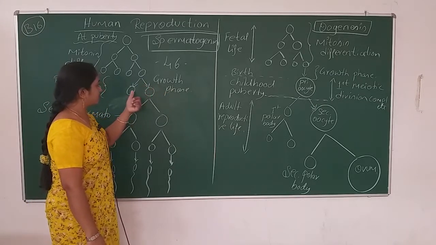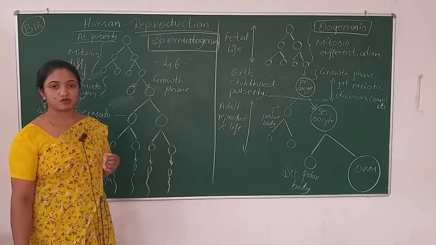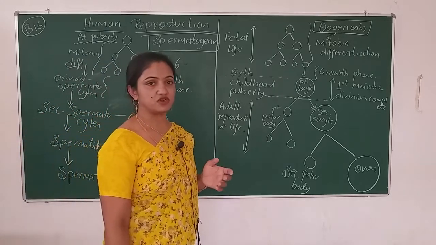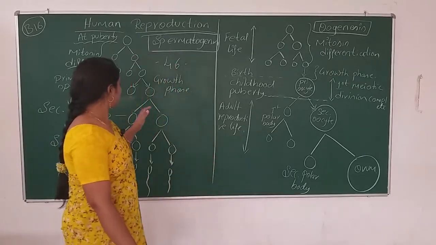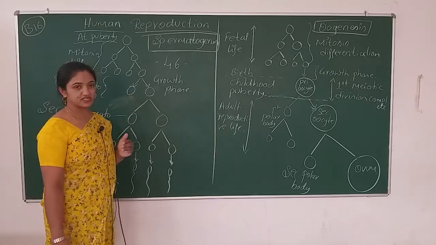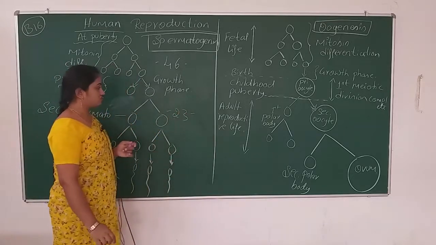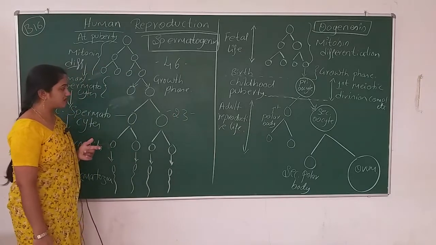After the growth phase, the spermatogonia becomes a primary spermatocyte. The primary spermatocyte takes the first meiotic division, which is nothing but a reductional division, and it reduces its number to half.